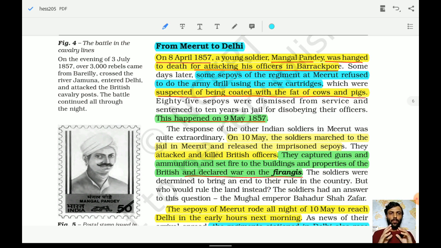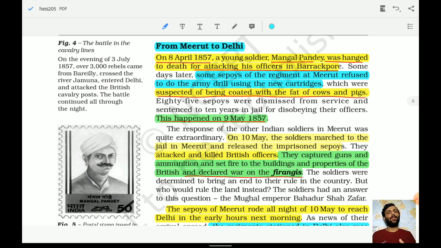Some sepoys of the regiment at Meerut refused to do the army drill. Why? Because of the new cartridges, suspected of being coated with the fat of cows and pigs. This happened in May 1857, when they refused the drill. These are all instances which were happening one after another, from April, then May.